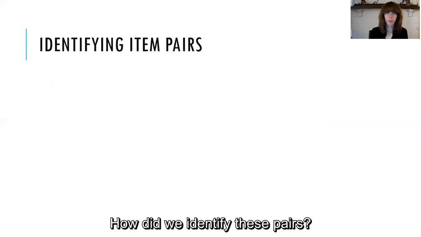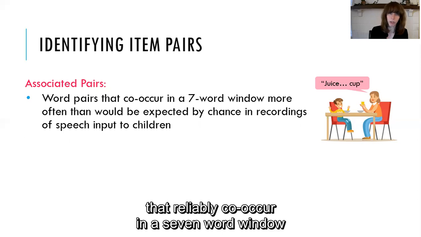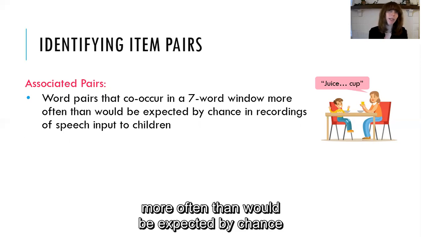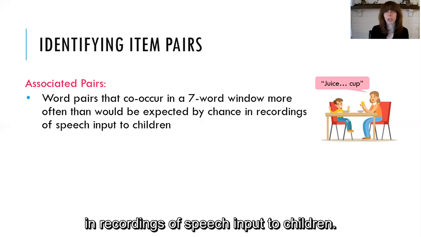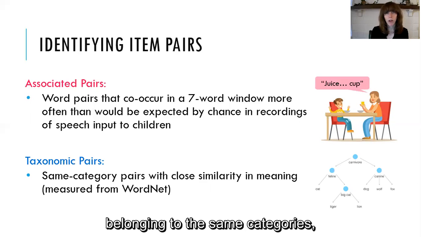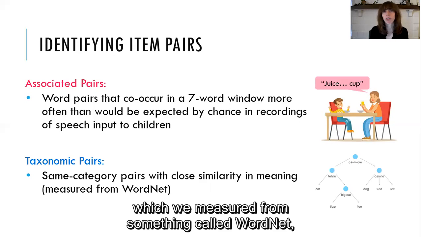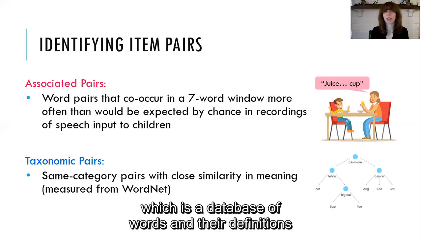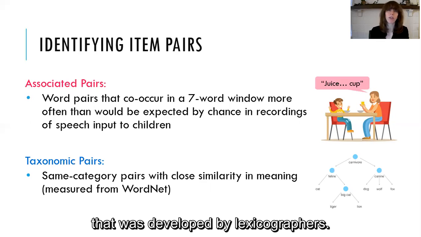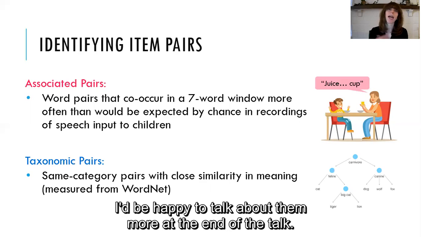So how did we identify these pairs? We identified associated pairs as pairs of words that reliably co-occur in a 7-word window more often than would be expected by chance in recordings of speech input to children. And we identified taxonomic pairs as pairs belonging to the same category, such as fruits, that have close similarity in meaning, which we measured from something called WordNet, which is a database of words and their definitions that was developed by lexicographers. And if anybody has any questions about these two measures, I'd be happy to talk about them more at the end of the talk.